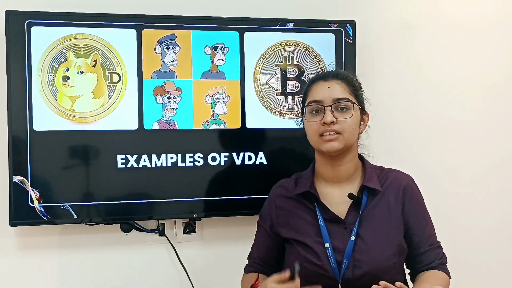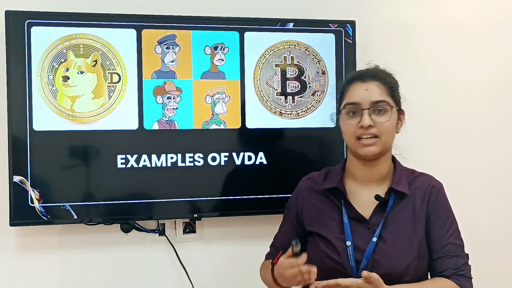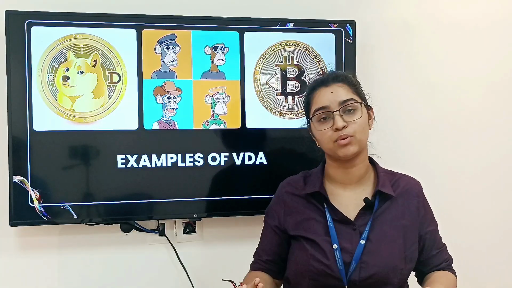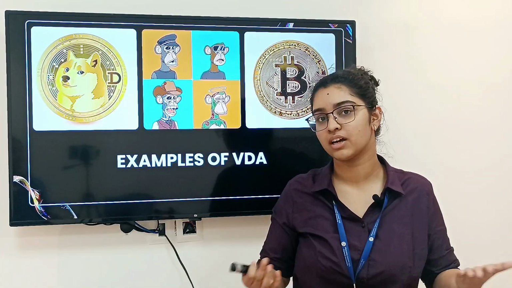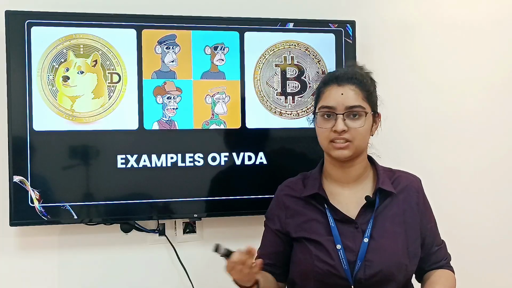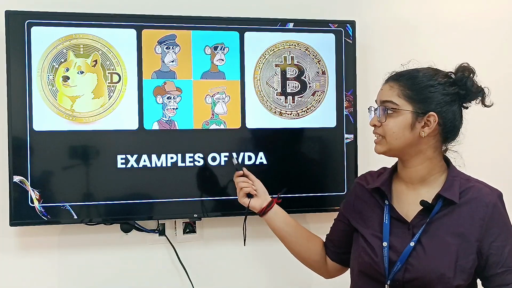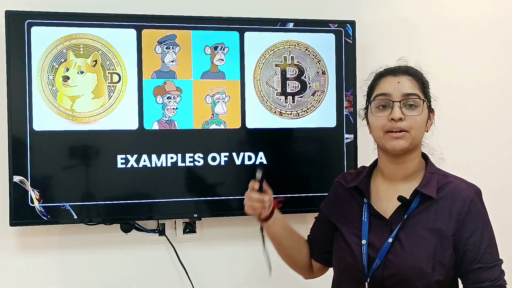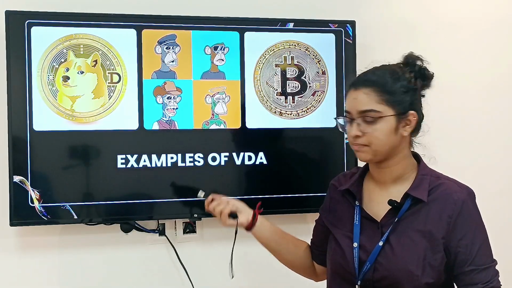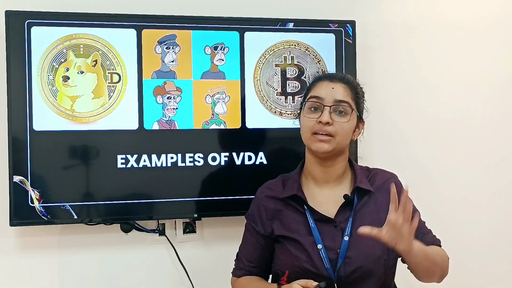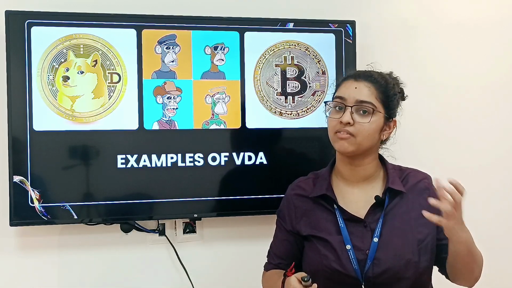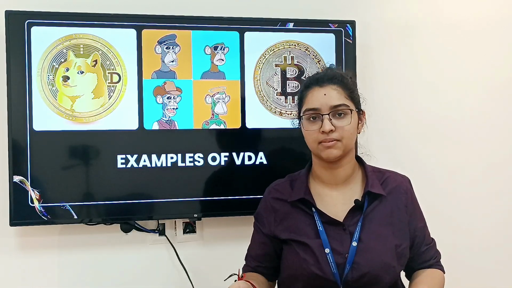So what is VDA? It is basically virtual digital assets, whatever assets that you see online, for example crypto and NFTs. Those all come under the area of virtual digital assets. Here you can see the image of cryptocurrencies, Dogecoin and Bitcoin, and also an example of NFT. NFTs are usually images or any other kind of token that has its own unique value and it's traded digitally.